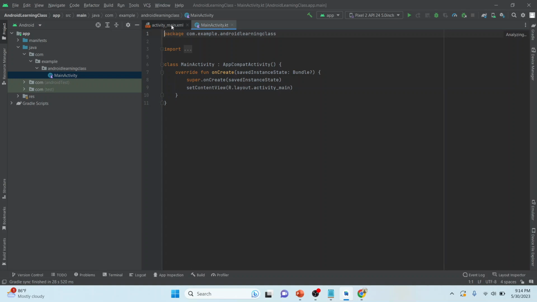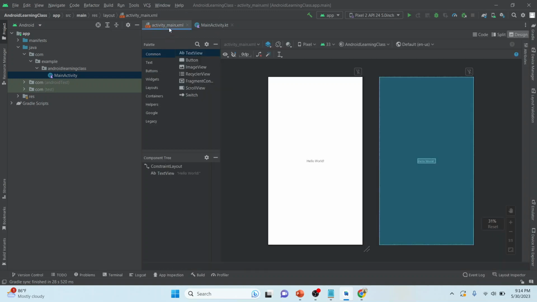We can see this is the main activity. The activity is one of the main components of Android which we discussed. And this is my layout file, which we will use to design. What we will do is place a button over here, and with the help of the button we will click and move to another screen. On that screen we will have a welcome text and an image.